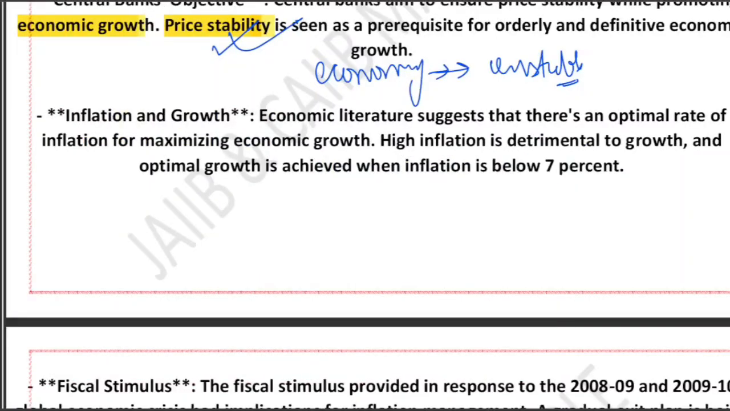Now, inflation and growth: what does the research say? According to economic studies, there is something called the optimal rate of inflation, a level of inflation that actually helps the economy grow. For maximizing economic growth there is an optimal rate of inflation, but when inflation becomes too high, it is detrimental to our growth. For healthy growth, inflation should ideally stay below that level.